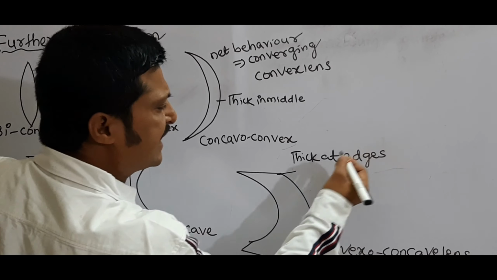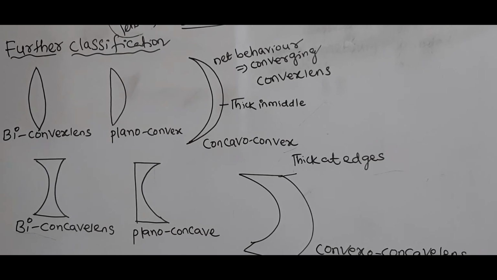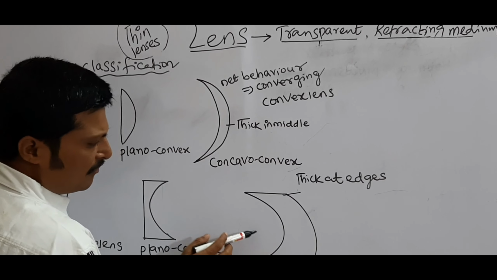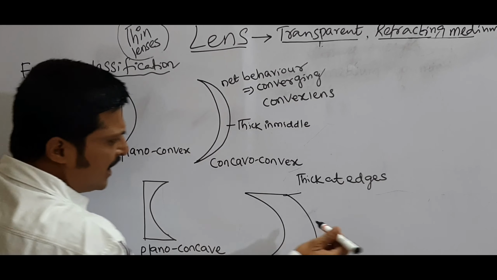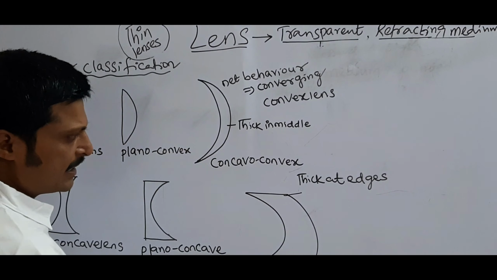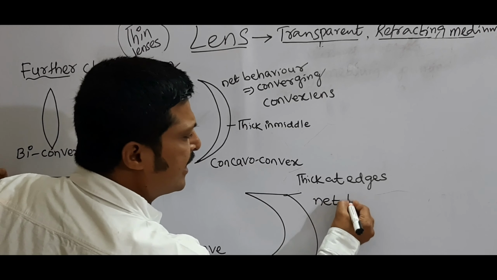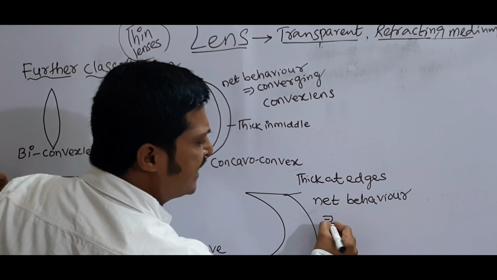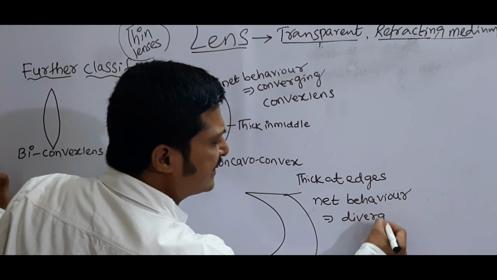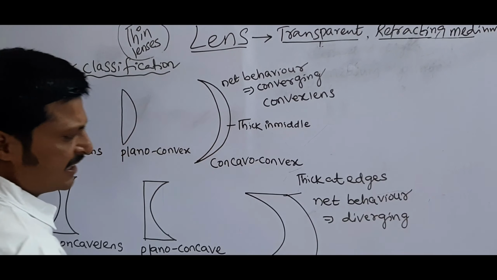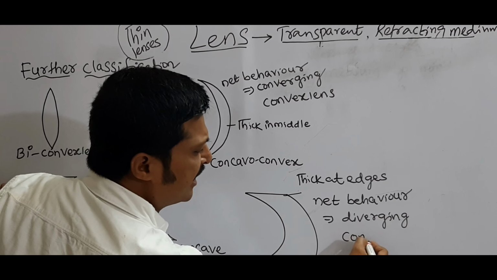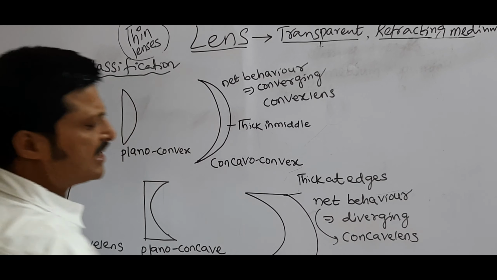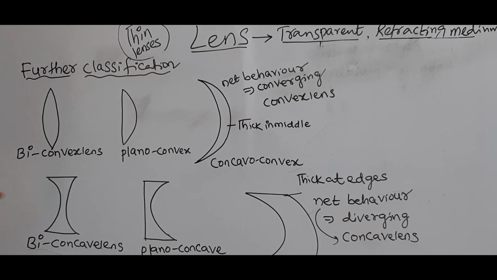If edges are thick, those lenses we can call concave lenses. And see, one is concave, another one is convex, but their net behavior is that of a diverging lens. That's why this lens we can call a concave lens. That means the combination acts as a concave lens.